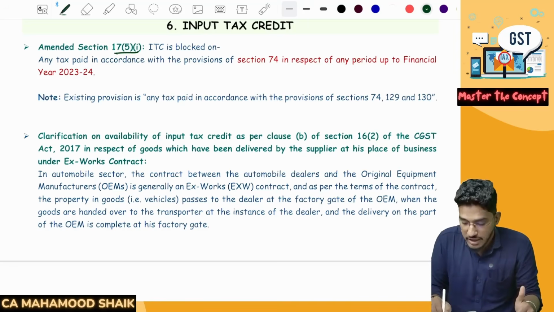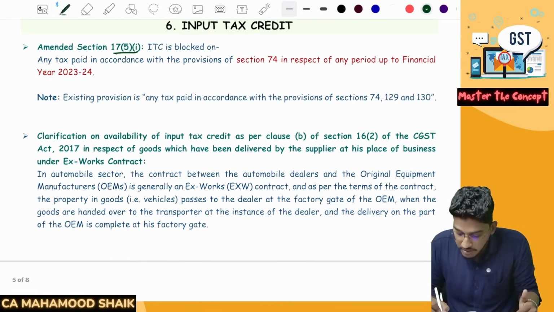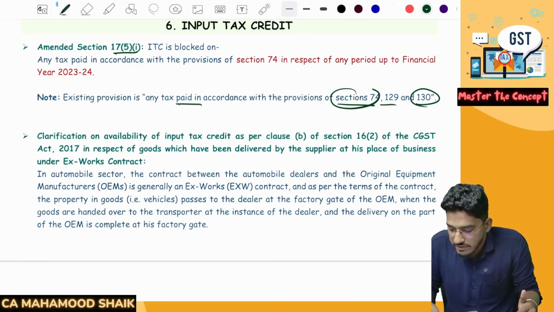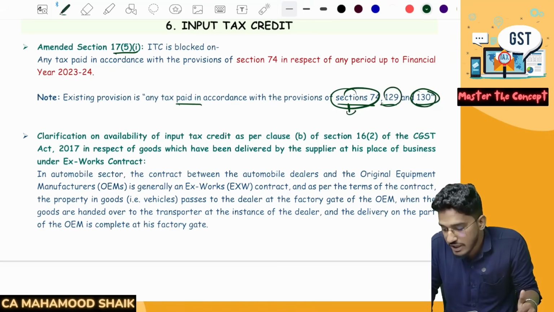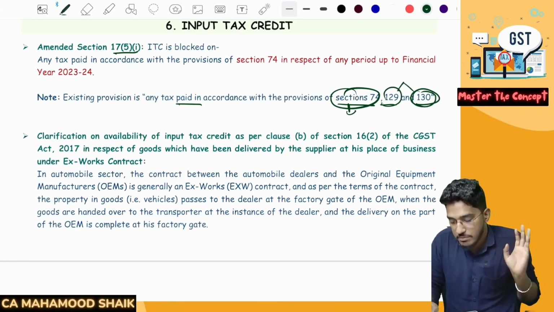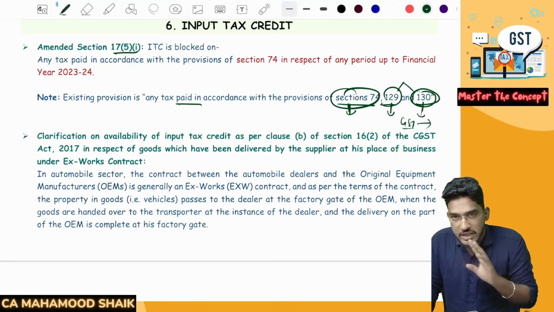It says that generally ITC is blocked. Earlier the provision used to say ITC is blocked in respect of any tax which you paid in accordance with section 74, 129 and 130. Section 74 talks about fraudulent cases, 129, 130 talks about detention and confiscation. If you paid any tax because you are caught committing fraud, or your vehicle is detained, or your goods are confiscated, for that, you can't claim any input tax credit.